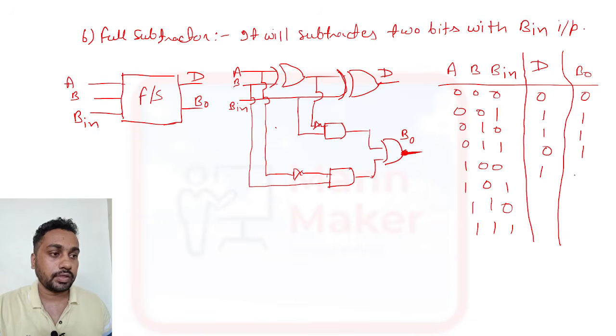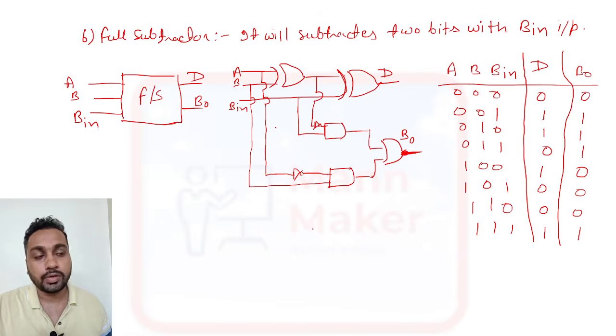Now 1 minus 0 minus 0 is 1, borrow 0. 1 minus 0 minus 1 is 0, borrow 0. 1 minus 1 minus 0 is 0, borrow 0. 1 minus 1 minus 1: 0 minus 1, we need to take one borrow, and 2 minus 1 is 1. Now this is the truth table for the full subtractor.